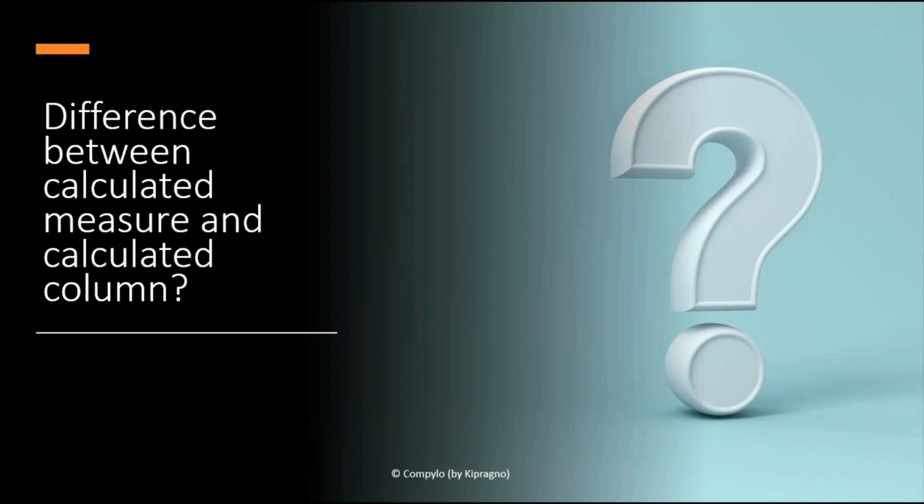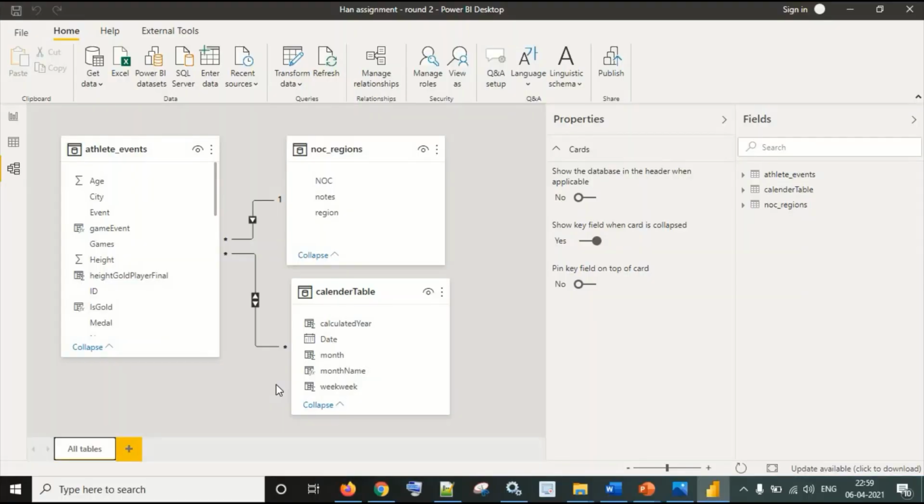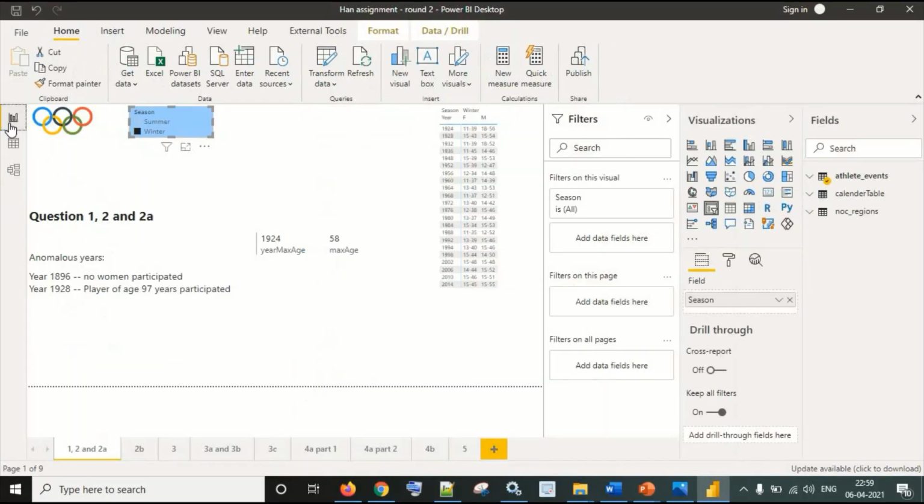That means whenever we drag our calculation into the visual, it is calculated only when the visual loads. At that time we use calculated measures. Another difference is that calculated columns are generally saved in memory and calculated measures are not saved in memory.